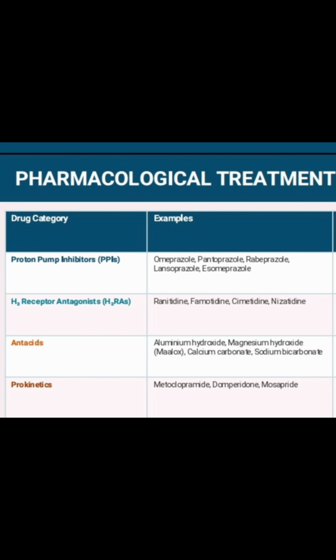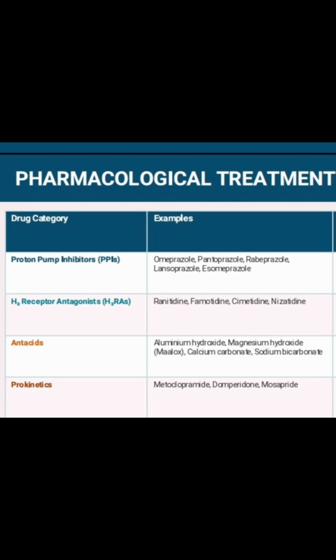Pharmacological treatment is there. First is proton pump inhibitors. These drugs block a protein needed to make stomach acid. Examples are omeprazole, pantoprazole, and esomeprazole. H2 blockers, H2 receptor antagonists: these medicines bind to the H2 receptor on the stomach and block acid secretion in the stomach. Cimetidine and ranitidine are the examples.